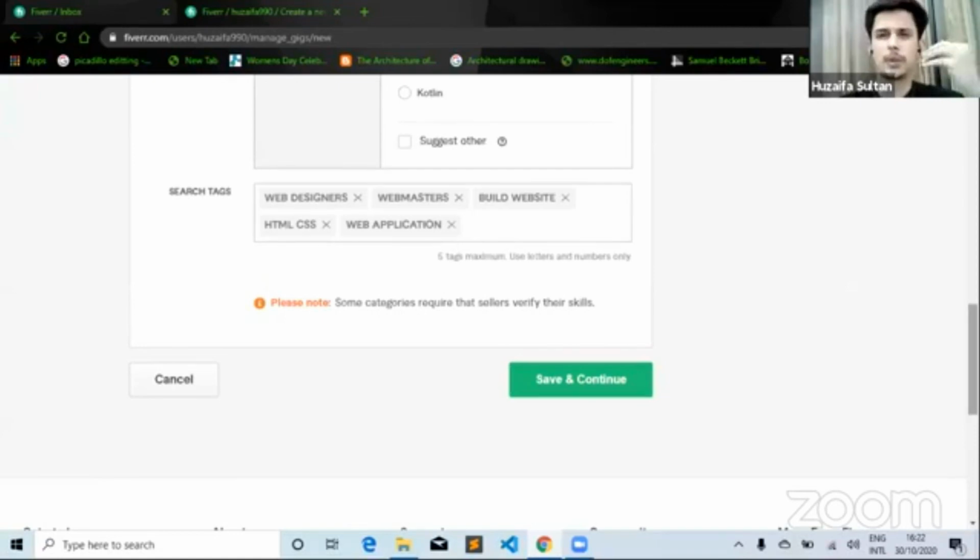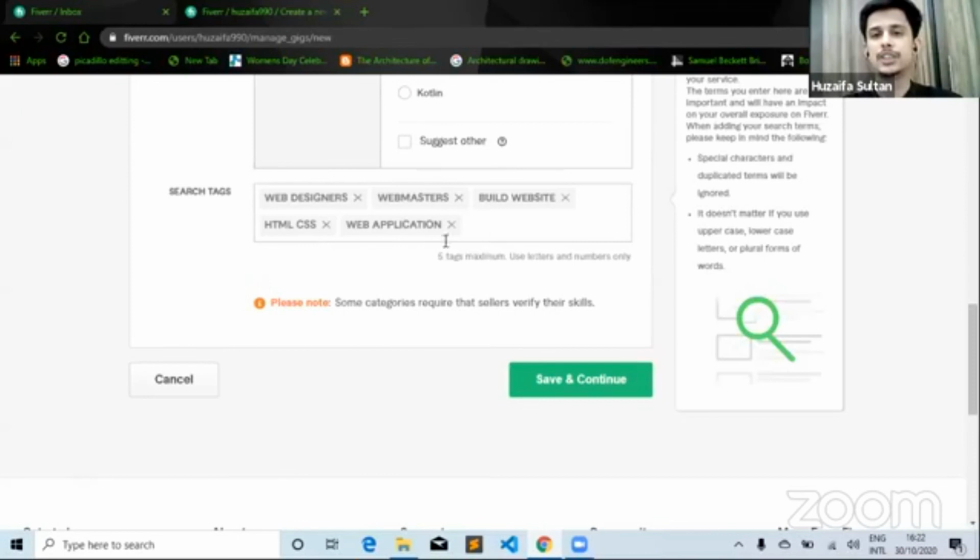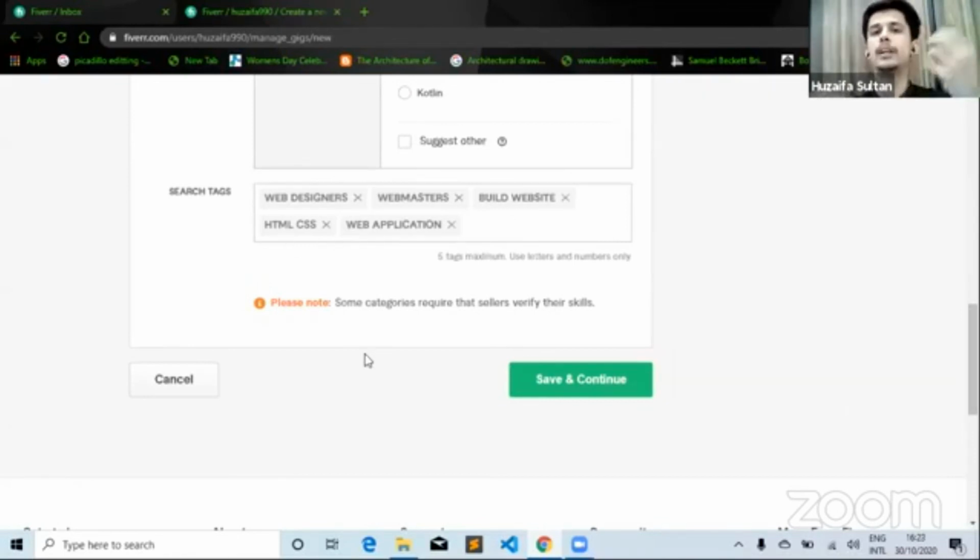And at max, you can only select 5 of these tags. So now that means that if the user searches for any of these 5 things, my gig or basically my service will show up on the screen.